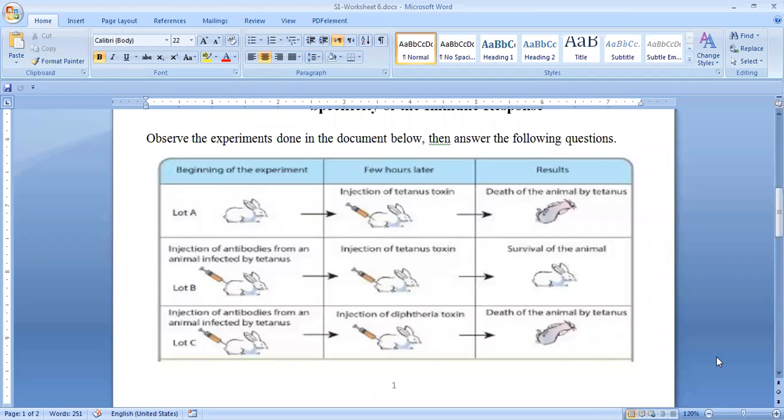Everything's good? Fine. Okay, so the first lot, what did they do, Ismail? They injected with tetanus toxin. What happens? Death of the animal. He died by tetanus. So what can you deduce from the first experiment? Tetanus is harmful for animals. Tetanus is harmful and it causes